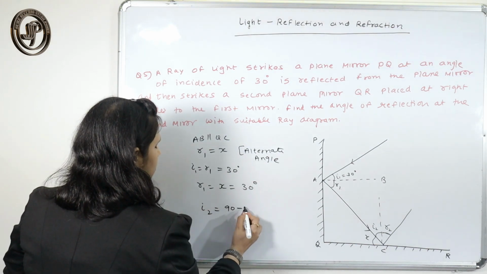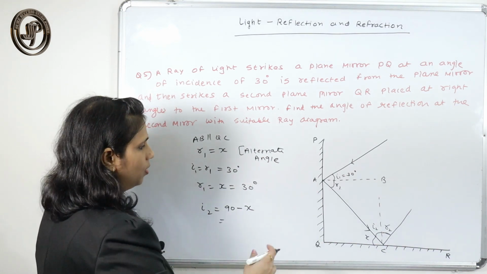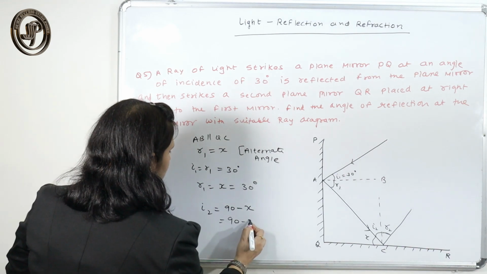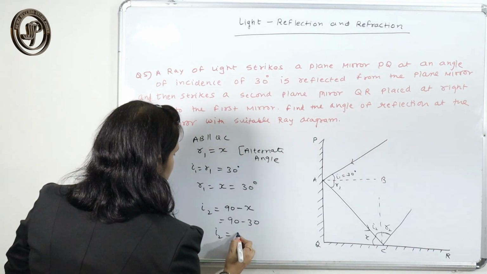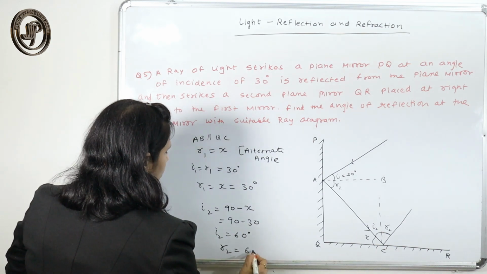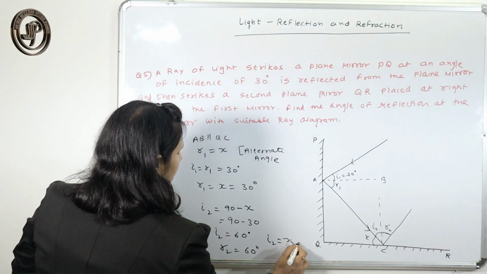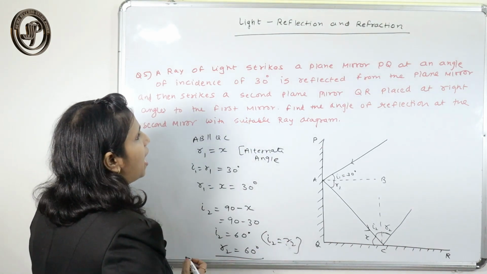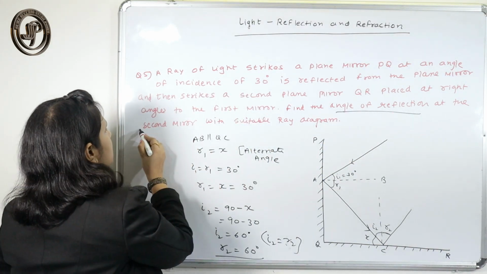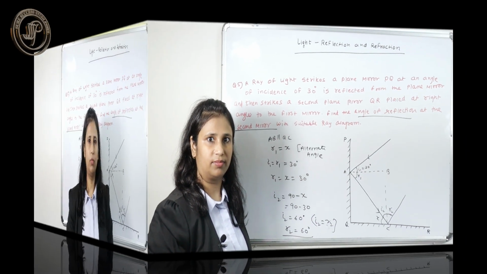I2 is again 90 minus X. This type of thing we have done in our previous questions. So 90 minus 30, I2 will be 60 degree and R2 will also be 60 degree, as I2 is equal to R2. Therefore the angle of reflection at the second mirror will be 60 degree.